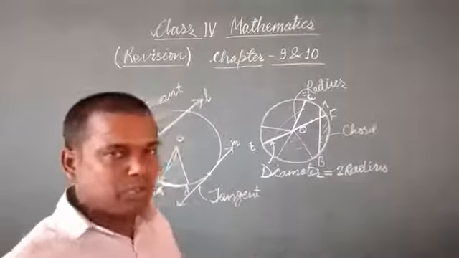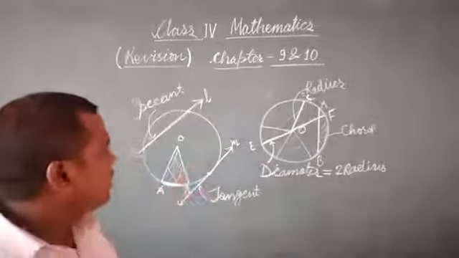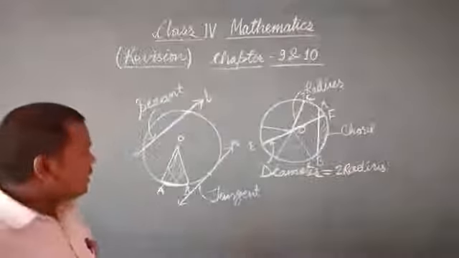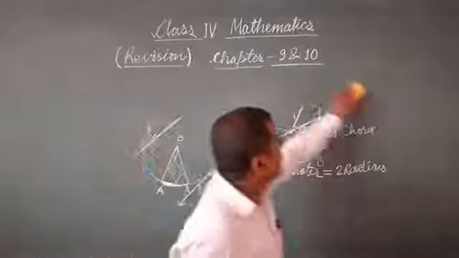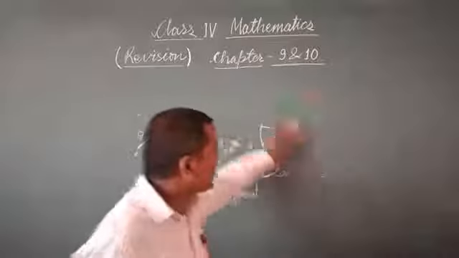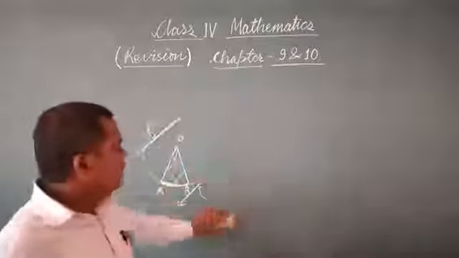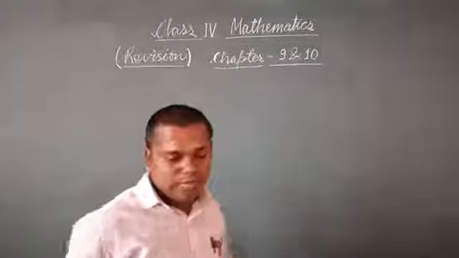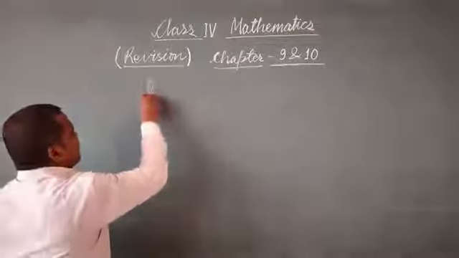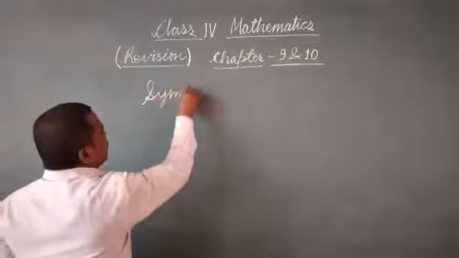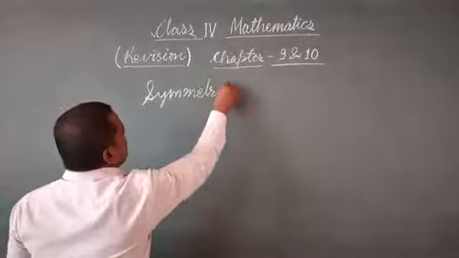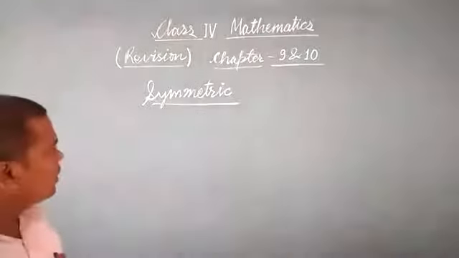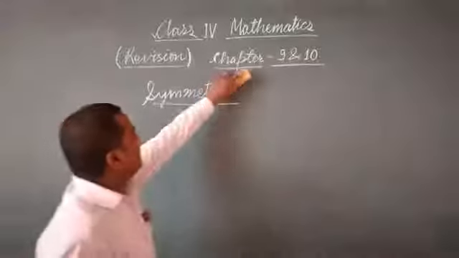Okay, so I hope you understood about circles and other terms related to the circle. The next chapter we have is symmetry. In symmetry we read about line of symmetry. We saw various figures and we also drew the line of symmetry in the figures. So here, symmetry.